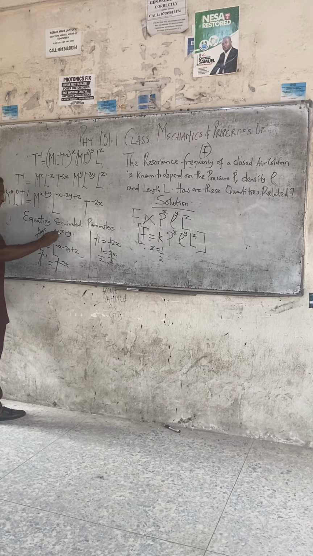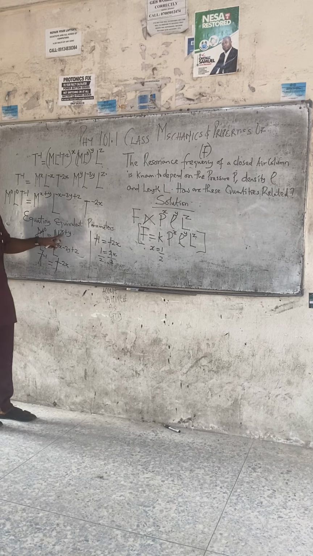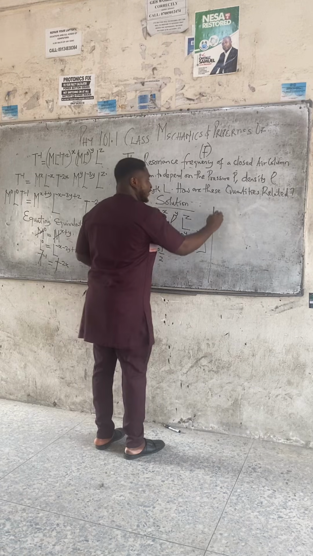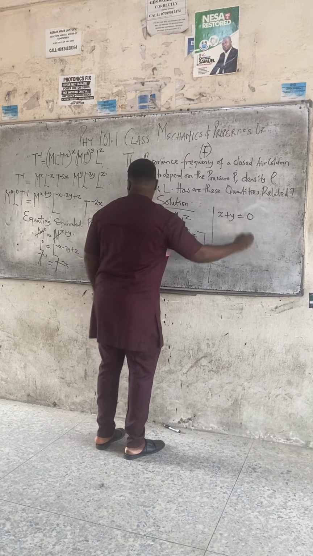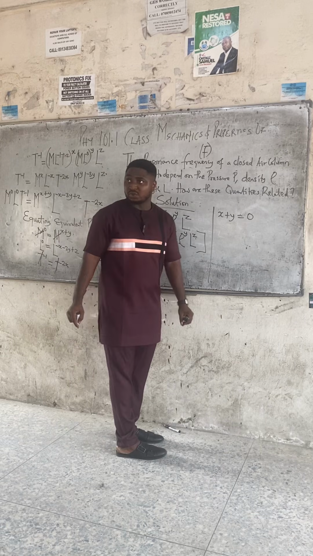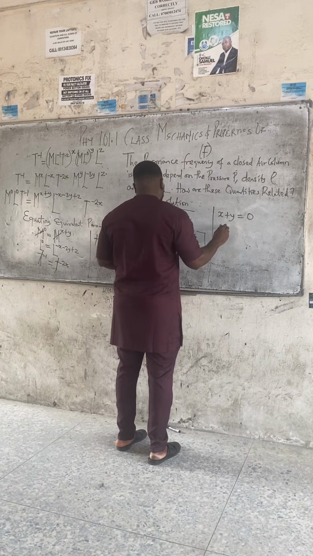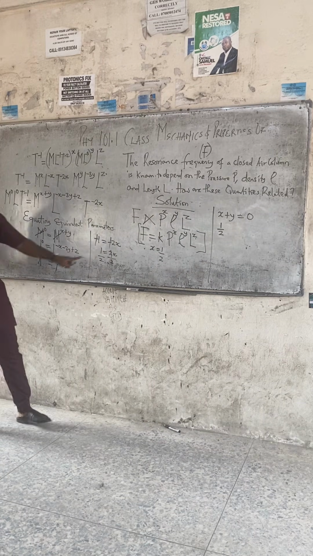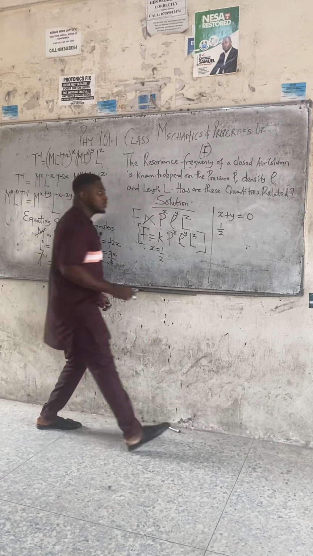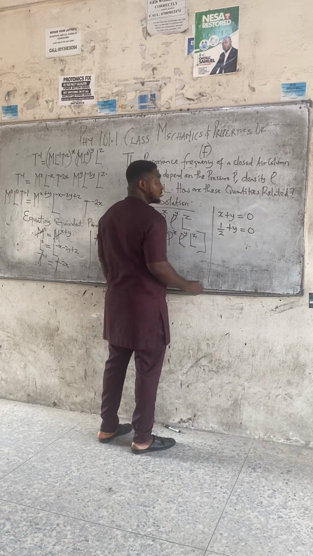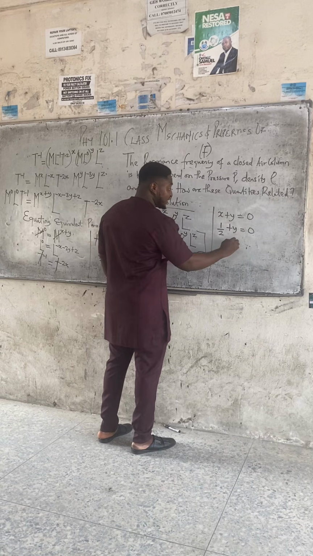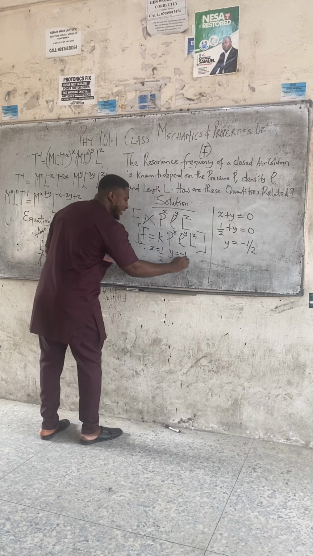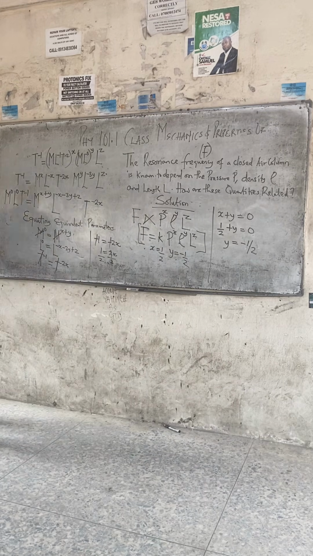In this one, can M cancel M? So 0 equals x plus y, or x plus y equals, let's do it here. X plus y equals, after M has cancelled M. Who is x? Do we have x now? X is 1 over 2. Look at x here. X is 1 over 2, we solved for x from this side, right? So 1 over 2 plus y equals 0, let y remain here, but 1 over 2 moves to this side and becomes minus 1 over 2. We now have x and y. Y is minus 1 over 2. X is 1 over 2. Y is minus 1 over 2.